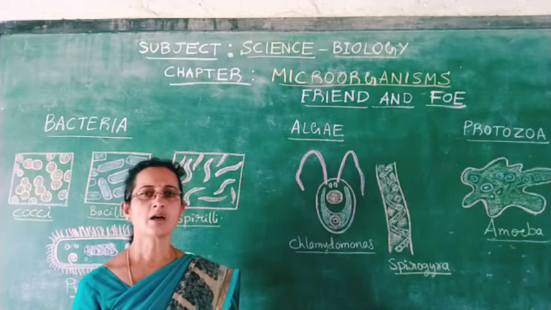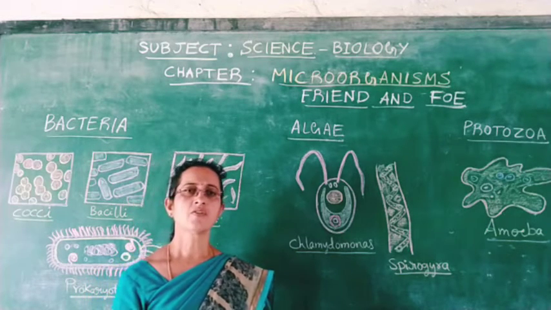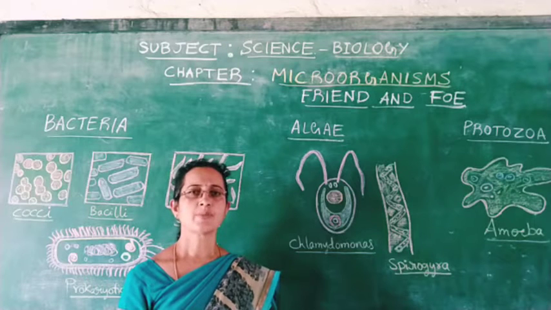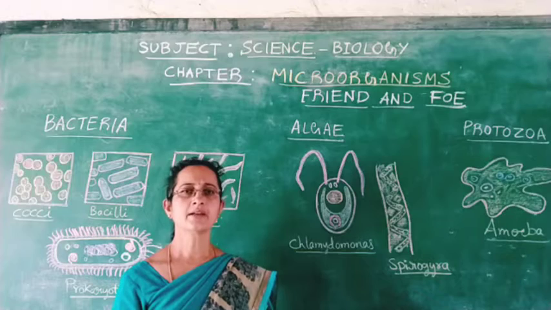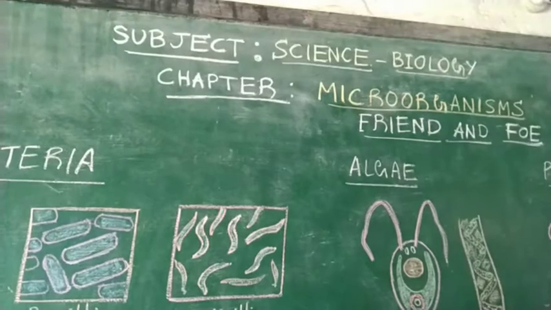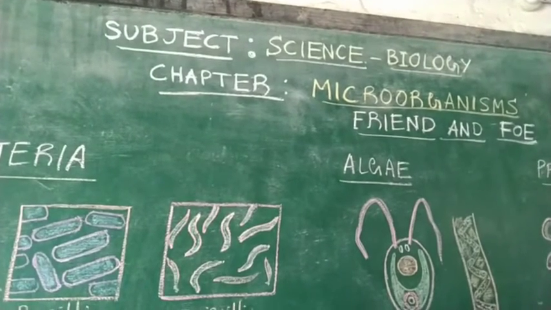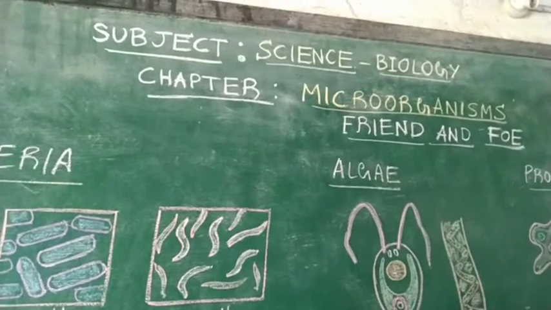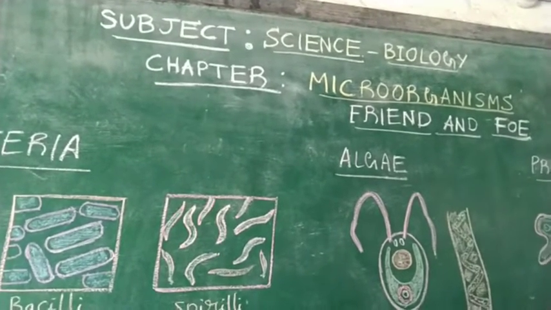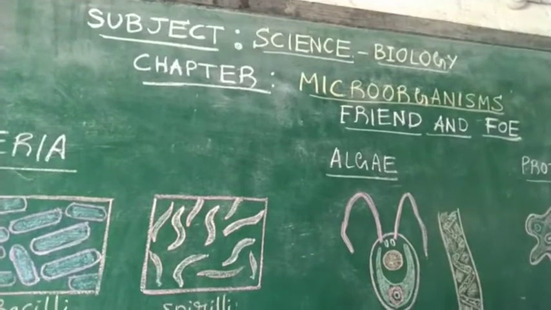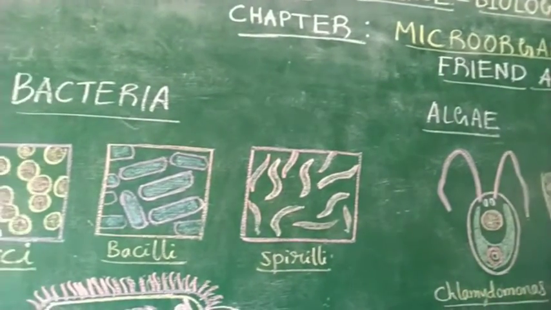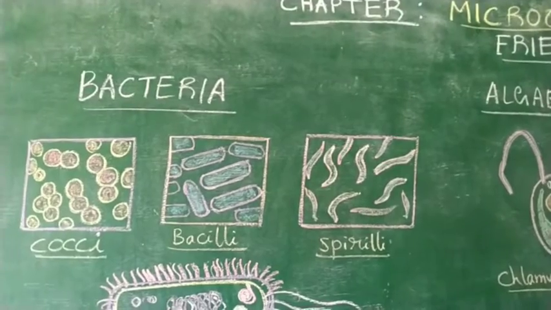So these microorganisms are of 5 different types. So bacteria, protozoa, viruses, algae and fungi. Microorganisms are of 5 different types. You can see here the various different types of microorganisms which are of different size, shape and structure.